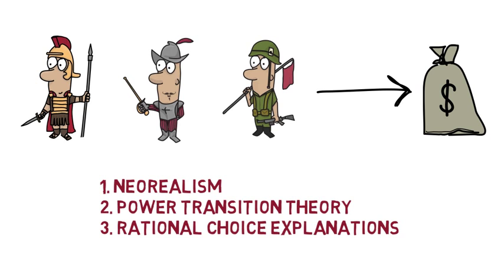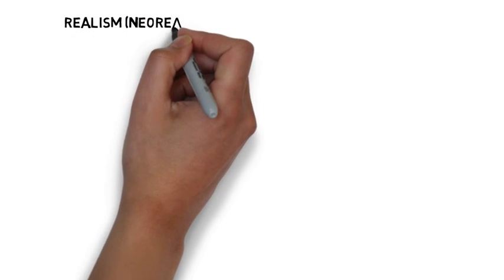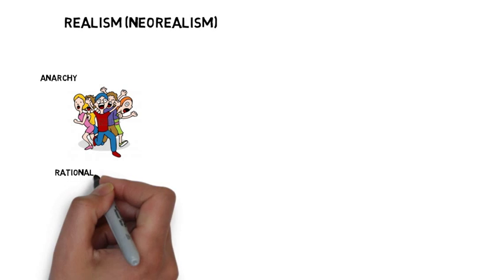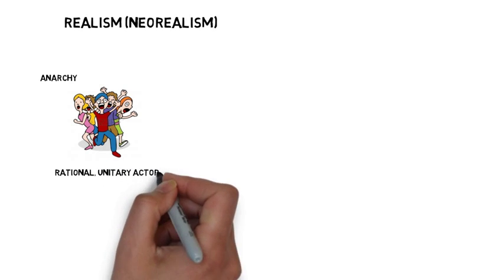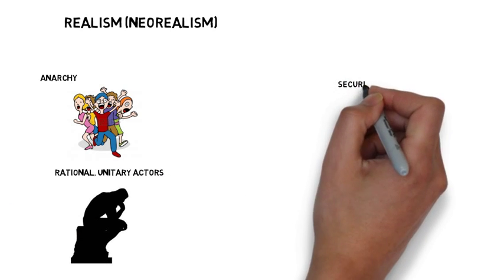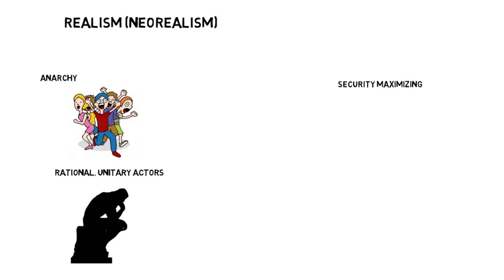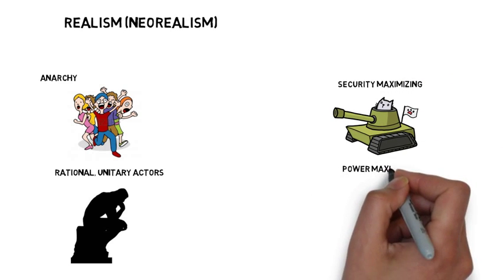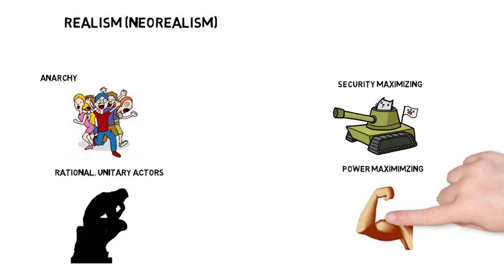In Chapter 5, BDM introduces two structural theories of war. Realist theories of war emphasize the anarchic nature of the international system, that states are rational and unitary actors operating within this system, that states seek to maximize security, and that they also seek to increase their influence on the international system. These basic assumptions lead to a few key concepts that are critical for understanding a neorealist perspective on